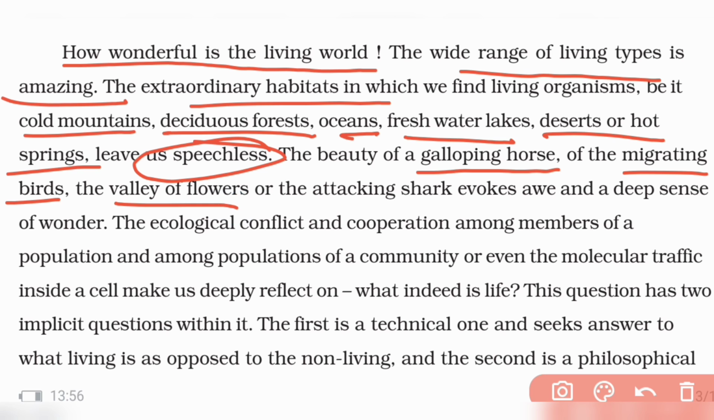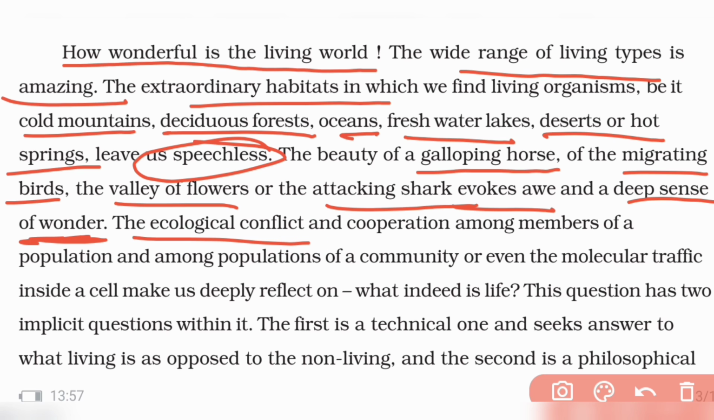And the valley of flowers, attacking sharks. All these evoke a sense of wonder. We get so excited when we see all those things. You will definitely love it. So definitely after your NEET, once you clear your examination, you can go and visit different places.